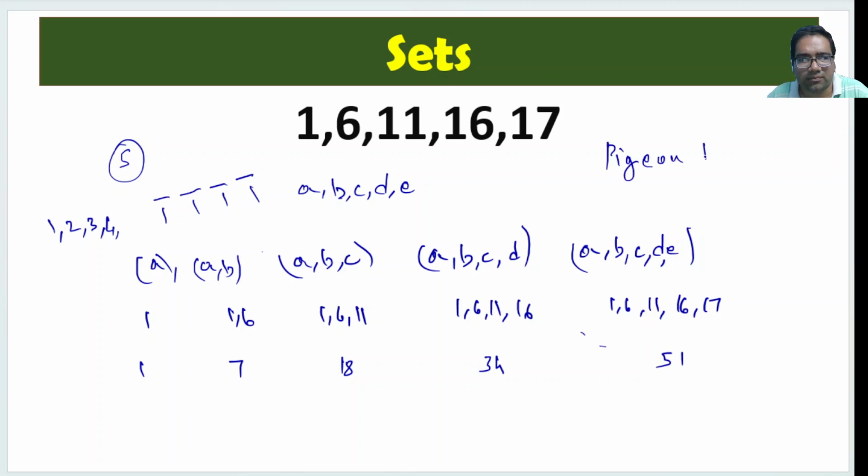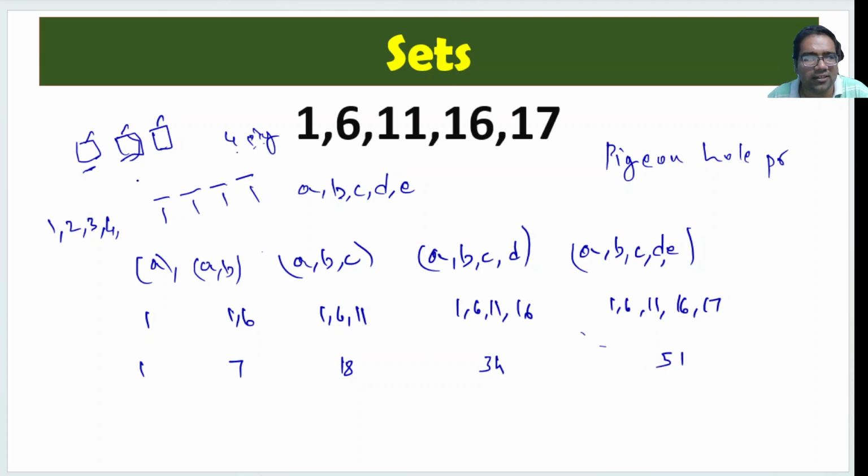Pigeonhole principle. What does this say? Let's say there are three holes and there are four pigeons. Then each pigeon is entering a hole. Then there will be at least one hole which has more than one pigeon. Because if the first three take one each, the fourth one has to take one of these, so there will be at least one hole which has two pigeons.